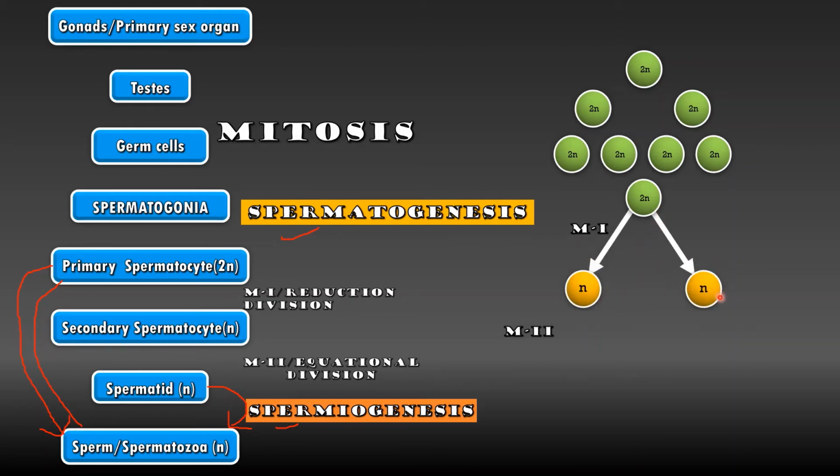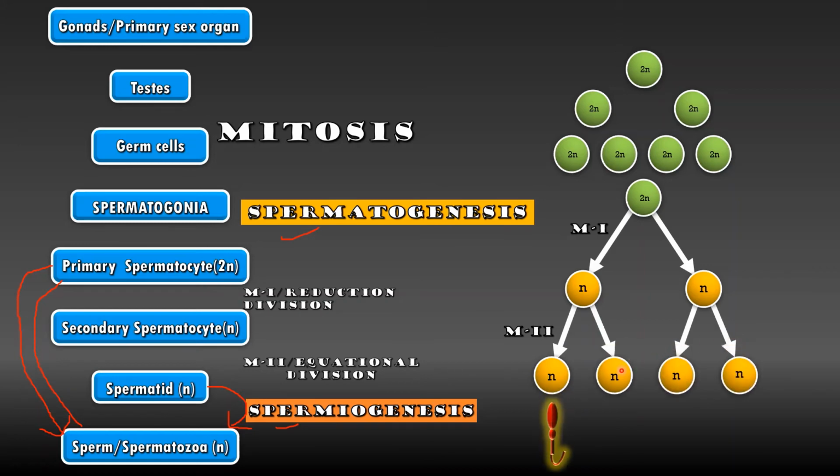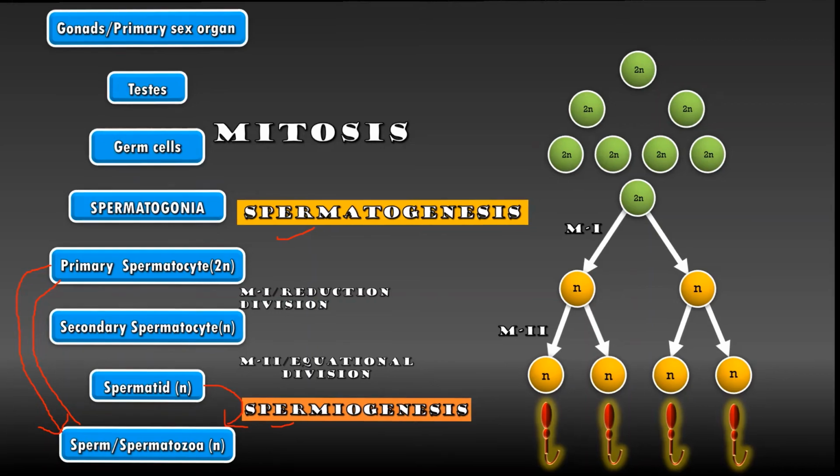Each secondary spermatocyte undergoes meiosis II, which is also called as equational division, to form two spermatids, which in turn form sperms. So from one primary spermatocyte, 4 sperms are produced. The mathematical formula for number of sperms formed is 4n, where n is the number of primary spermatocytes.